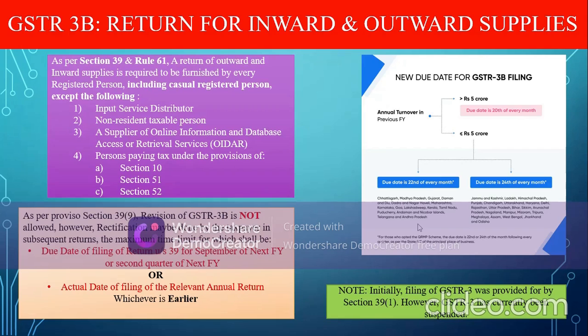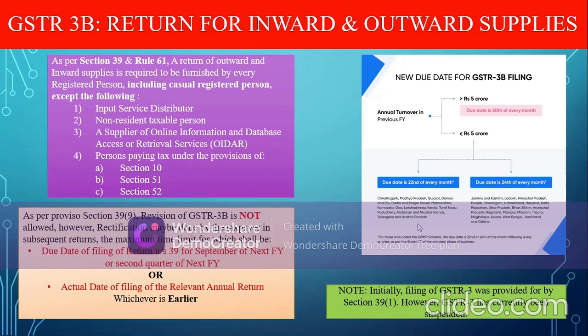Now coming to new due dates for GSTR3B filing. The due dates have been provided for in a staggered manner so as to reduce the burden on taxpayers as well as the burden on the portal. In case your annual turnover in the previous financial year exceeds 5 crore, then the due date is 20th of every month as specified in the Act. However, if your turnover is less than or equal to 5 crores, then the due date is either 22nd of every month or 24th of every month, depending upon the place where you have been registered under GST.